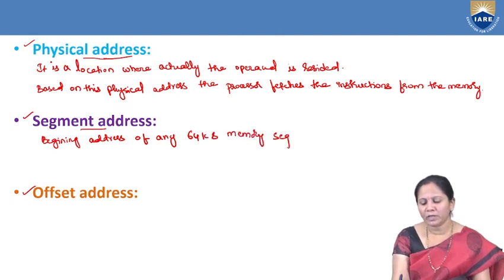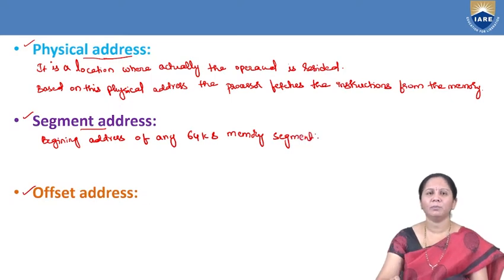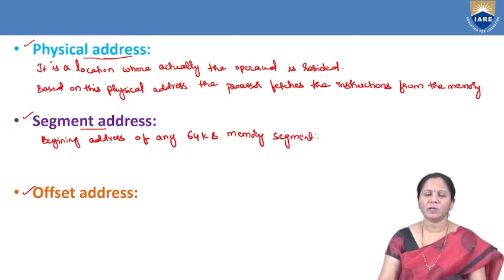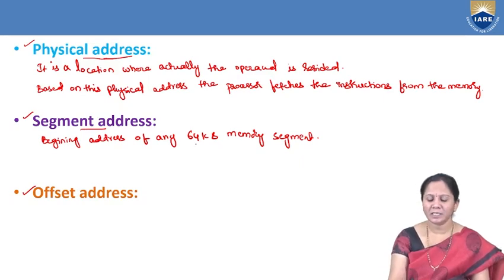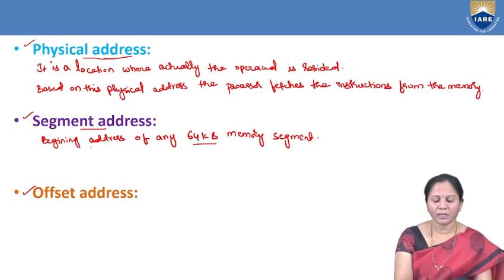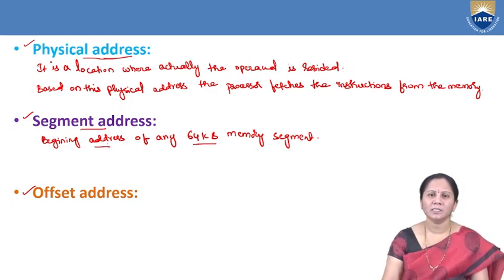Here 64 KB memory segment means we are talking about, for example, the 8086 microprocessor. The memory is divided into 16 logical segments. Each segment size is 64 KB. So in that 64 KB, the beginning address is the segment address.